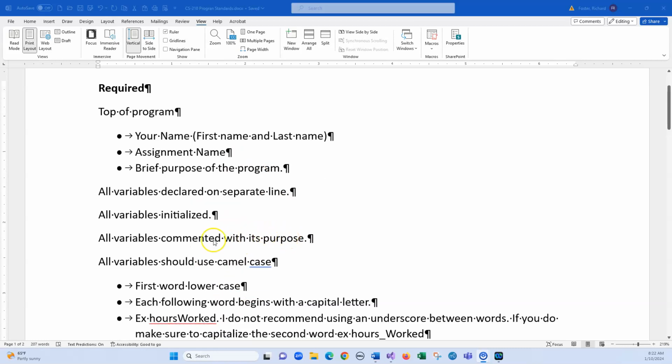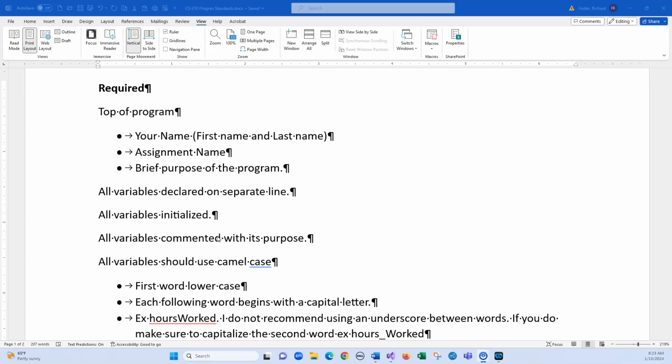All variables are commented with their purpose. Now that's really very important because you're doing coding and you may be looking at somebody else's code and they have no idea about comments, so you don't have any idea what it's for. So you go in there and look at the code and you're not sure what this variable is for. Sometimes they're very descriptive and self-explanatory, but it's always better to comment it.